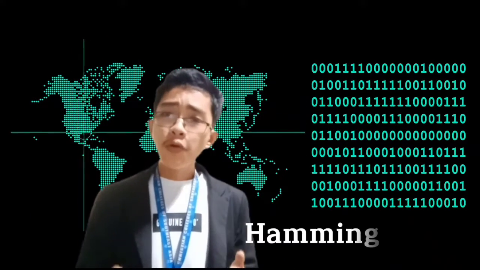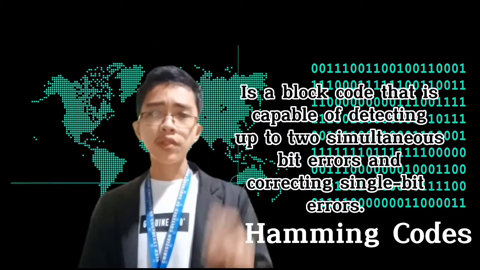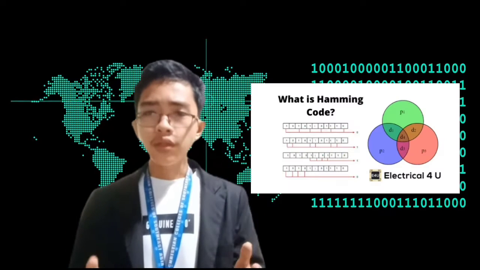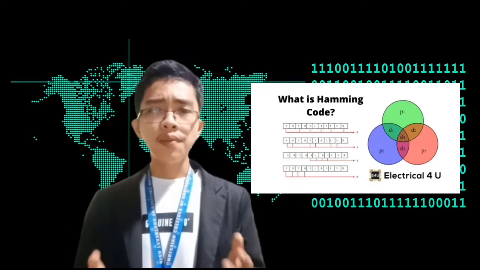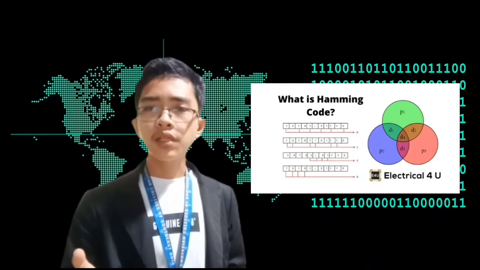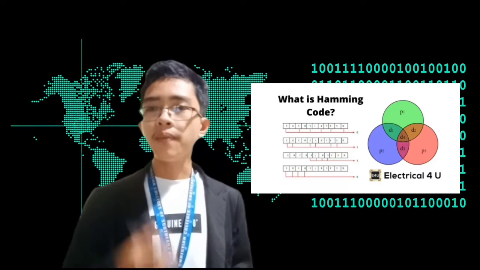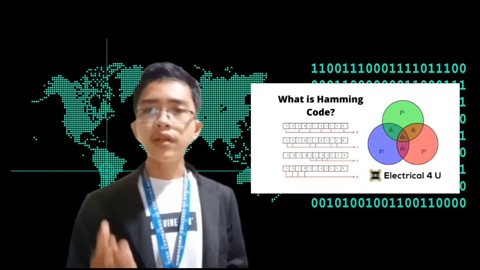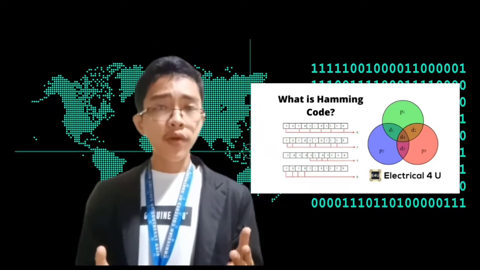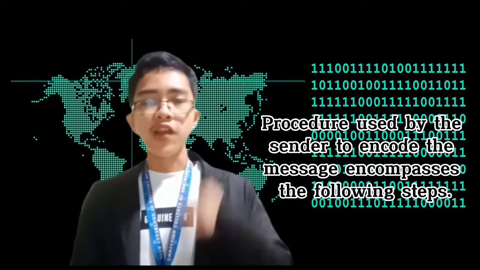Okay, Hamming code is a block code that is capable of detecting up to 2 simultaneous bit errors and correcting single bit errors. In this coding method, the source encodes the message by inserting redundant bits within the message. These redundant bits are extra bits that are generated and inserted at specific positions in the message itself to enable error detection and correction. The procedure used by a sender to encode the message with a Hamming code encompasses the following steps.